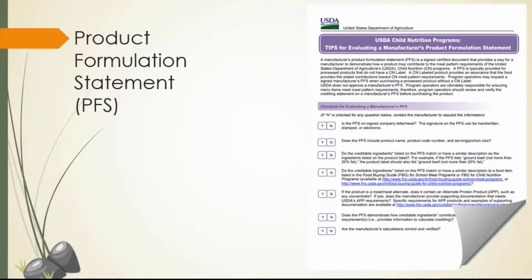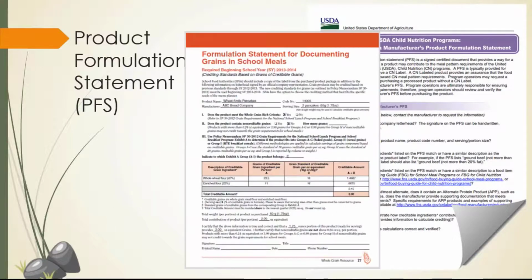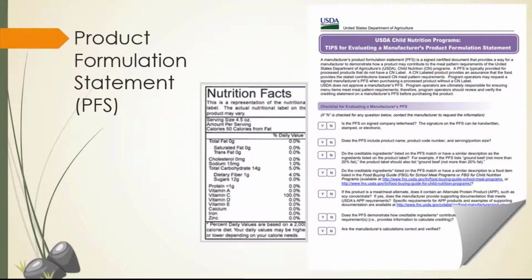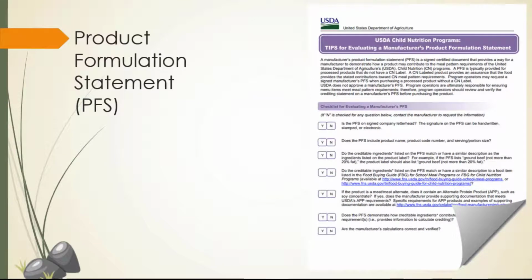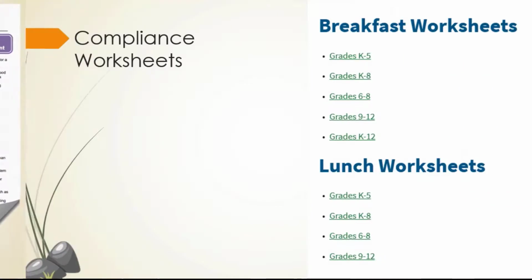The Product Formulation Statement Tip Sheet provides a checklist for evaluating documentation from manufacturers to identify if the documentation is appropriate to demonstrate how the product may contribute to meal pattern requirements. SFAs are required to ensure menu items meet meal pattern requirements. CN labels, product formulation statements, and nutritional facts labels are required supporting documentation used to validate compliant menus.